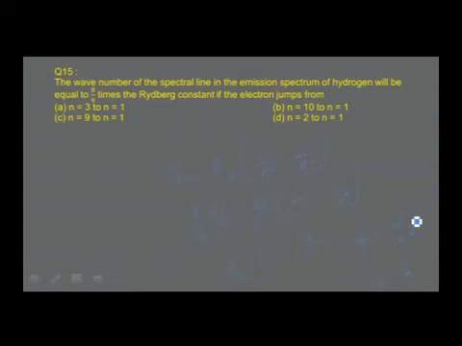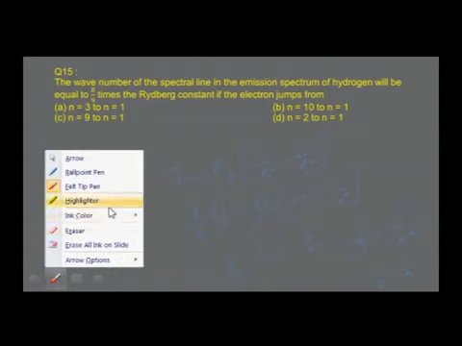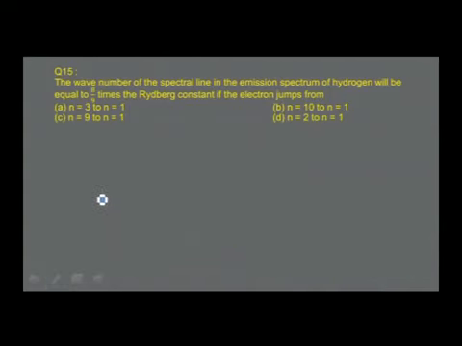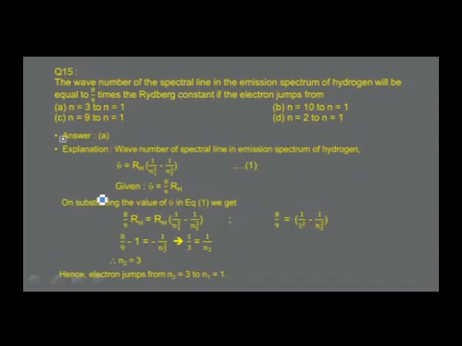So n is equal to 3. Therefore, when the electron transition takes place from n is equal to 3 to n is equal to 1, you will find this answer in which option? That is found in option A. See the calculation I have made. Nu bar is equal to RH, and all the points are given. Use this formula, nu bar is given, substitute the values, simplify, and you get this answer. The transition is taking place from n2 is equal to 3 to n1 is equal to 1. That is the correct answer.